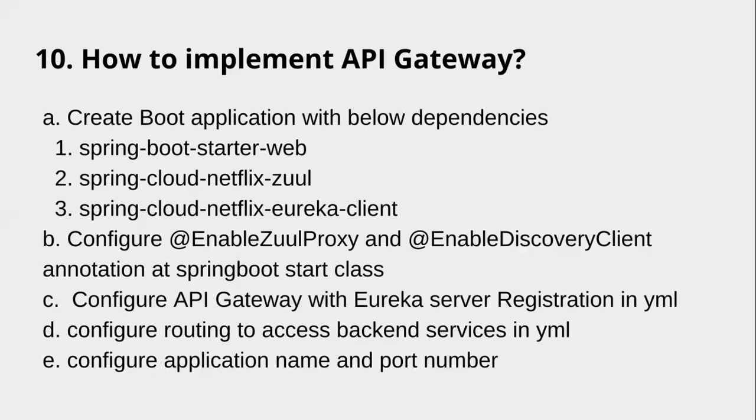Whenever a request comes to the API gateway, we need to configure the routing settings inside the API gateway: to which backend server this request should be forwarded. That routing configuration we also need to configure. Next, configure the application name and port number. So these are the main important microservices related questions.